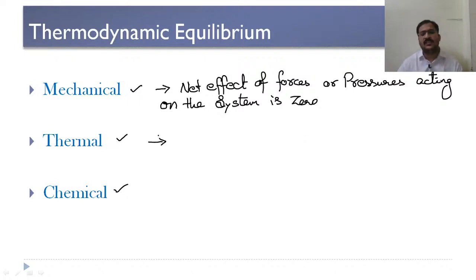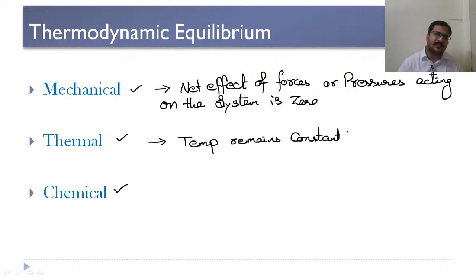Whereas when we consider thermal equilibrium, the system is said to be in thermal equilibrium when temperature remains constant. So when the temperature remains constant, then we say that it is in thermal equilibrium.